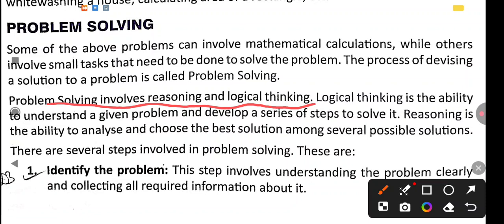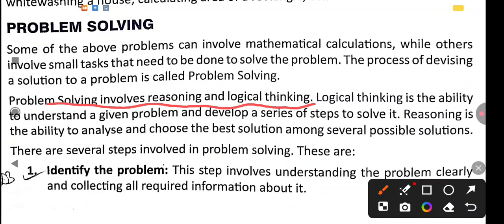For example, if you want to get ready for school, what will you do? First step, you will wake up. Second, you will freshen up. Then you will get ready for school, wear your uniform, take breakfast, and then reach the school bus. The last step is you come to the school. That is the last point, that is stop. Like this series of steps, we have to follow to solve any kind of daily life problems.